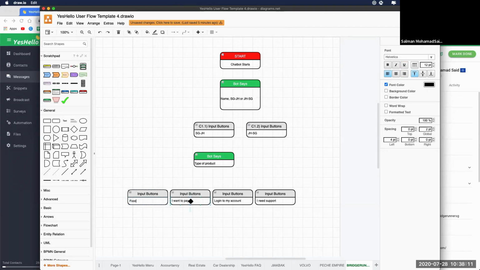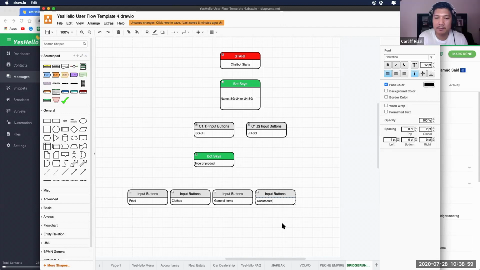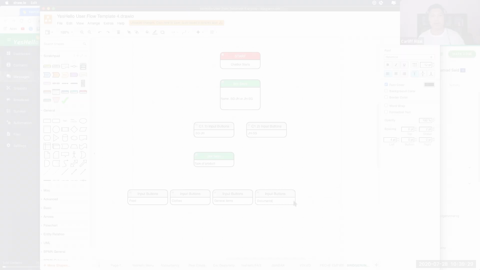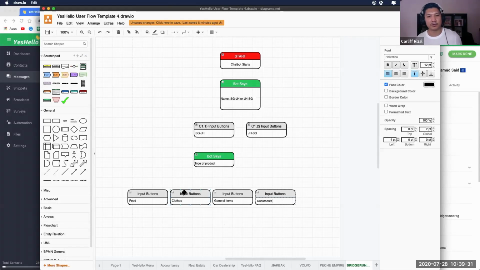Food, clothes. Then from there we jump into the details already. So what do you need? For example, what exactly are the items? If it's general items, it could be machine parts, it could be painting. So if it's food, whatever they ask, then we will go and ask.